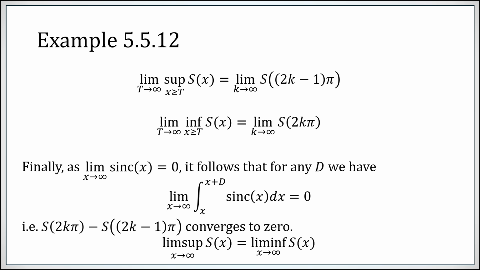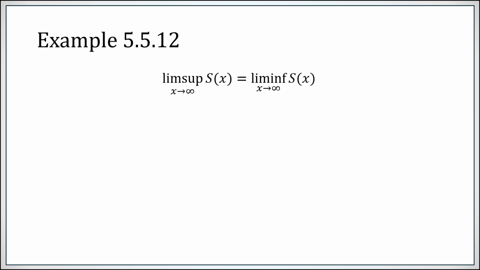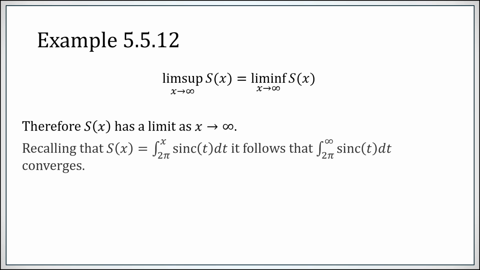Therefore, the lim sup, in other words, the value of the local maxes, and the lim inf, in other words, the limit of the value of the local mins, are converging to the same thing. So now we have the lim sup of S and the lim inf of S are both equal to each other. In other words, it has a limit. But remember that capital S was merely the integral of the sinc function terminating at x. So if I can take a limit as x goes to infinity here, that's exactly the improper integral.